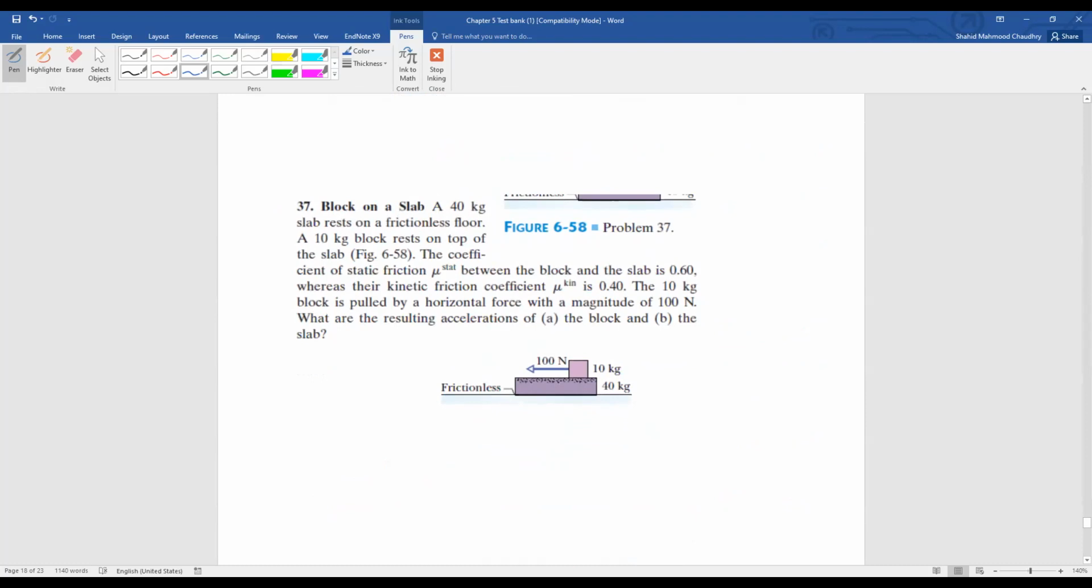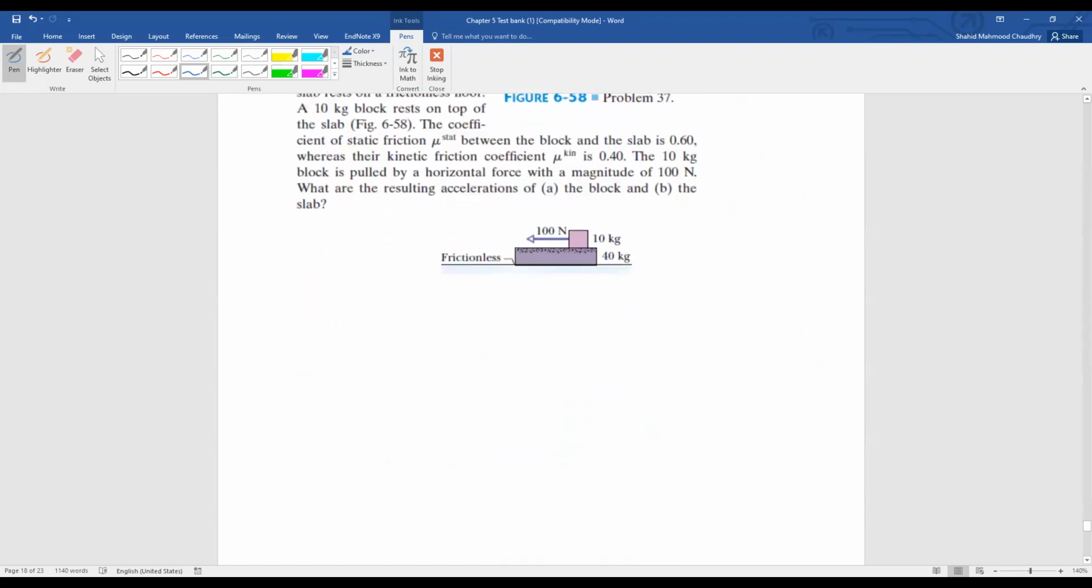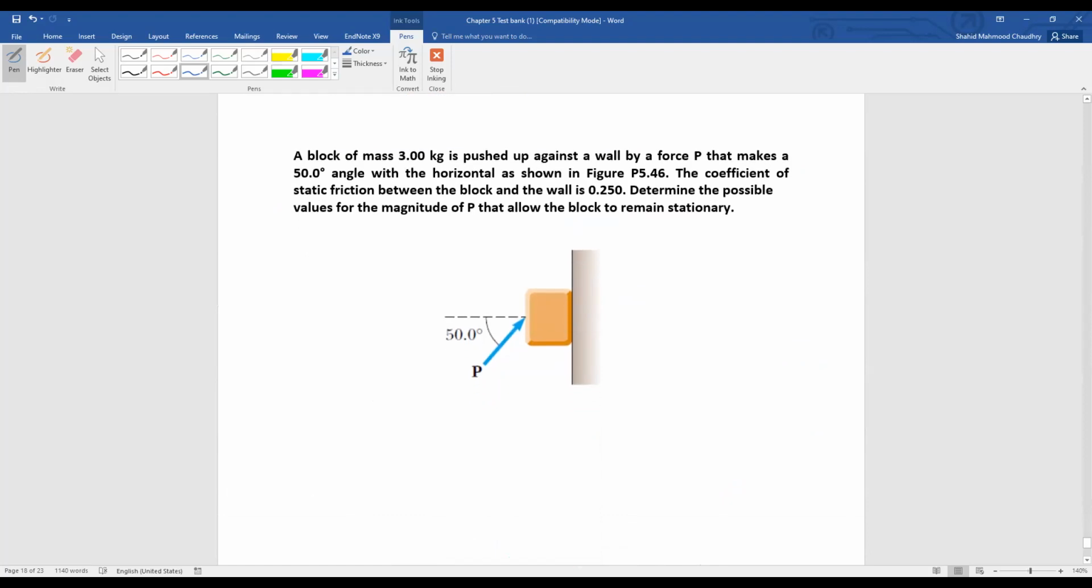After this, this is the same problem which I have solved before. Now I want to solve this problem, and this is the problem which is also important, especially in case of this Newton's third law of motion. So in this problem, you can see a 30 kg is pushed up. It is pushing up, okay, by a wall of a force P that makes a 50-degree angle. So this is the angle of 50 degree.